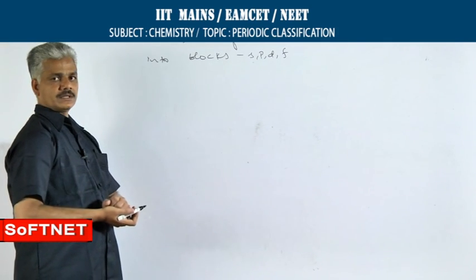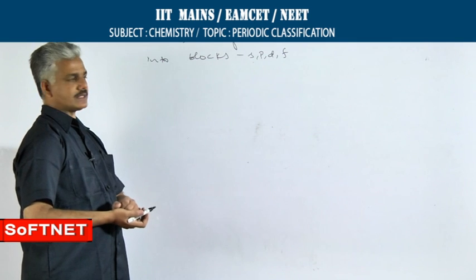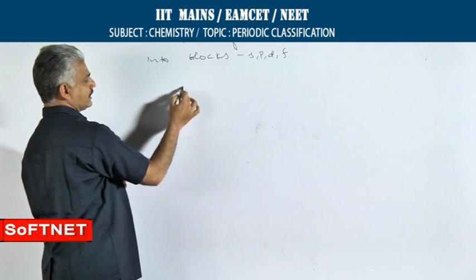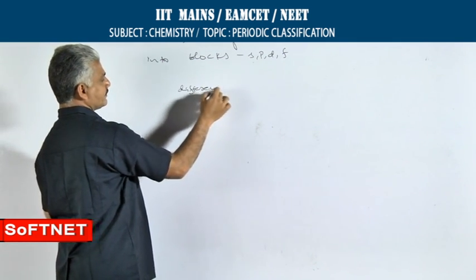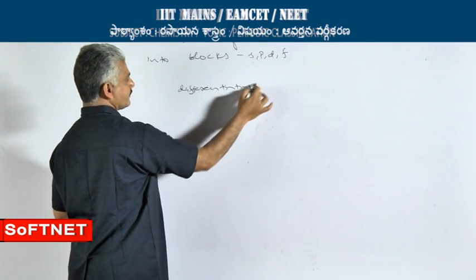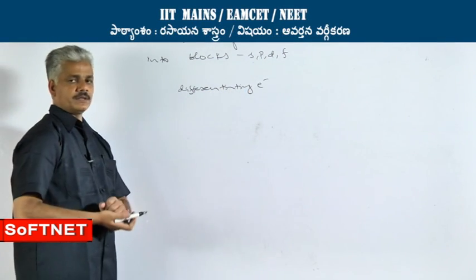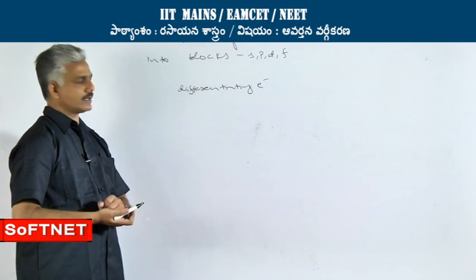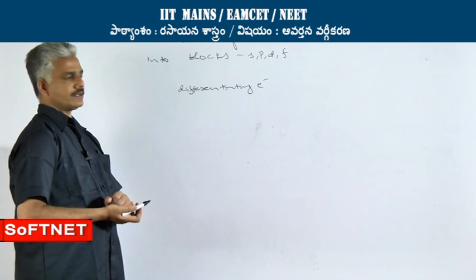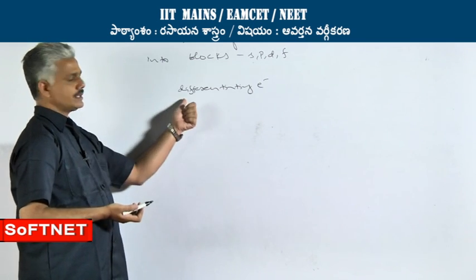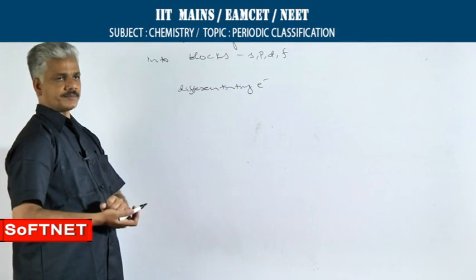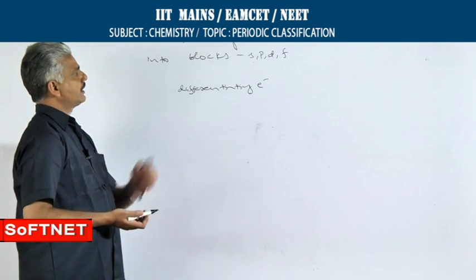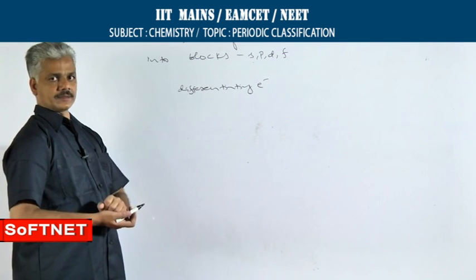This classification of elements is based on the position of the differentiating electron, that is the electron present in the outermost orbit, or the last electron of an element can be called the differentiating electron. Depending on its position, this classification is done.